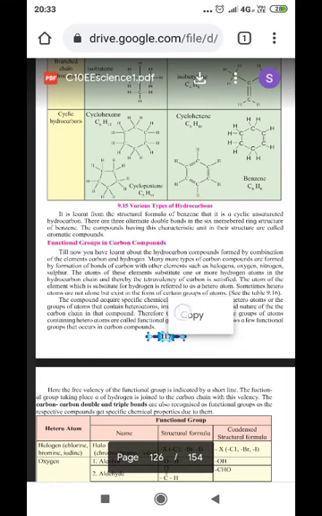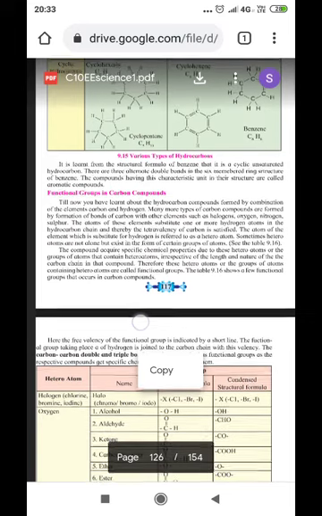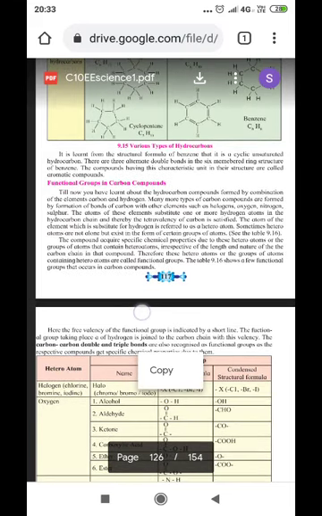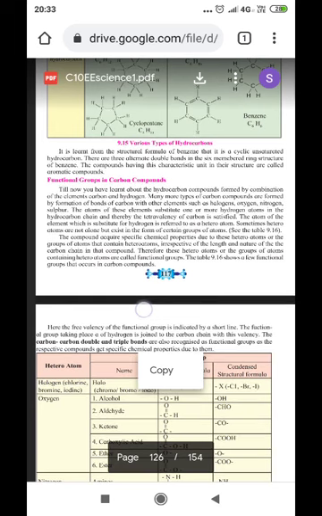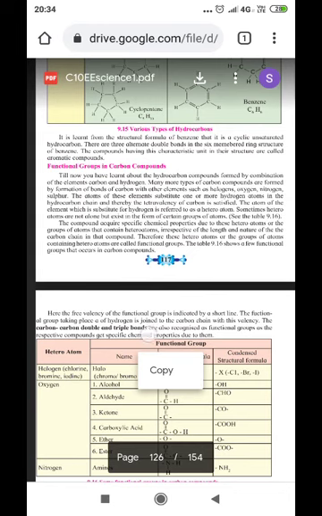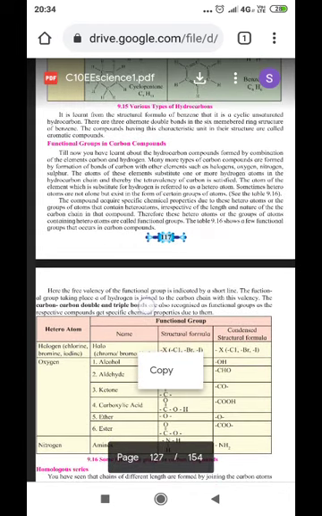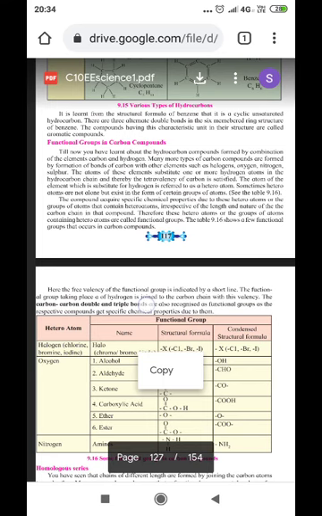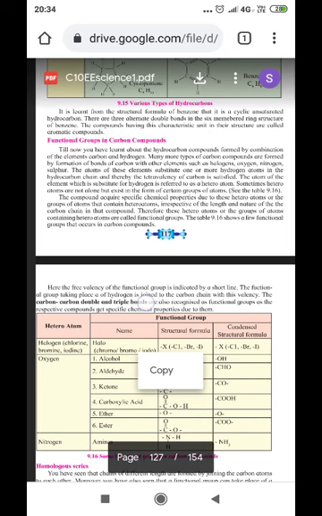It is learned from the structural formula of benzene that it is a cyclic unsaturated hydrocarbon. There are three alternate double bonds formed in the six-membered ring structure of benzene. The compounds having this characteristic unit in the structure are called aromatic compounds. You get a special aroma, fragrance, from such compounds which contain the benzene ring.